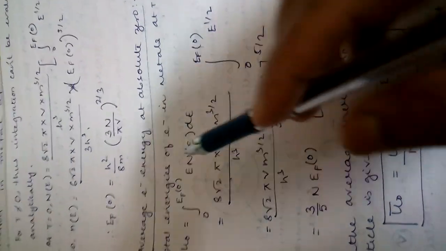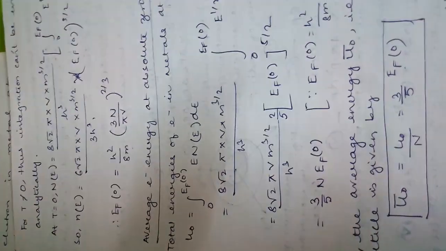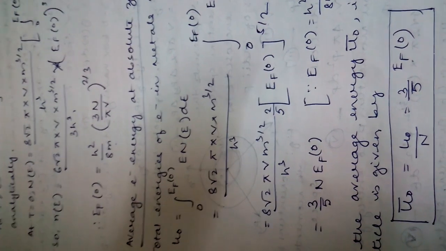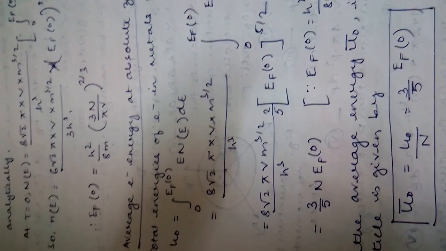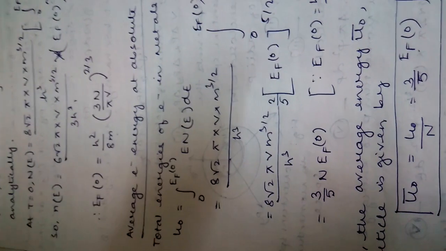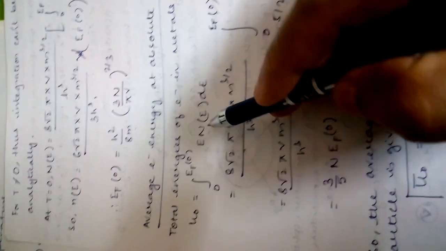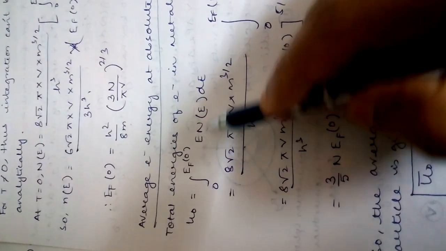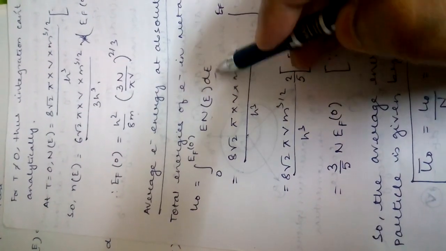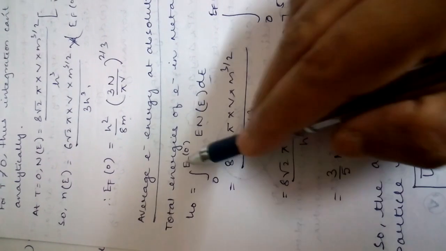So I have already discussed earlier, the summation over Ni Ei is the expression of total energy in the case of a discrete system. When it is replaced by integration for a continuous system, in place of Ni it should be Ne, in place of Ei it should be E, and dE should be there, a differential, because the integration is performed with respect to energy.